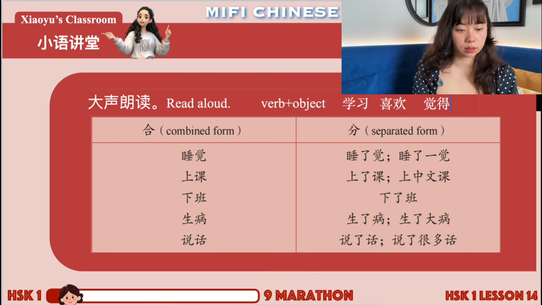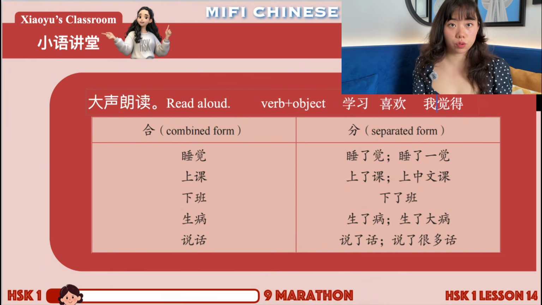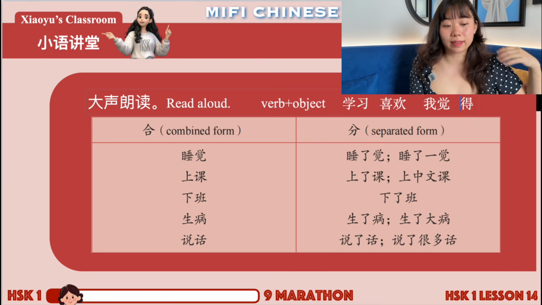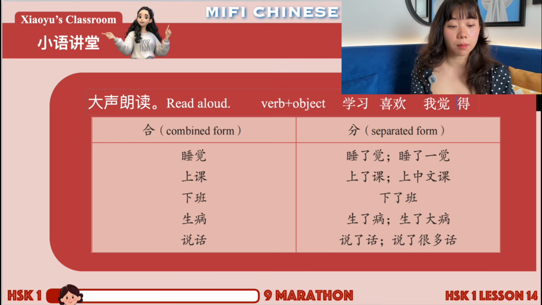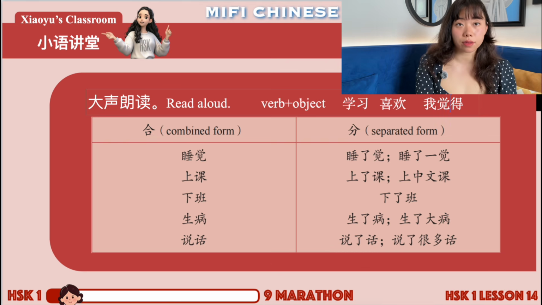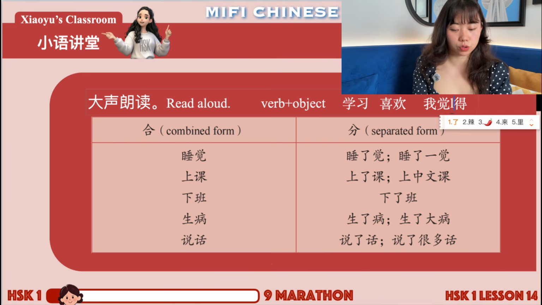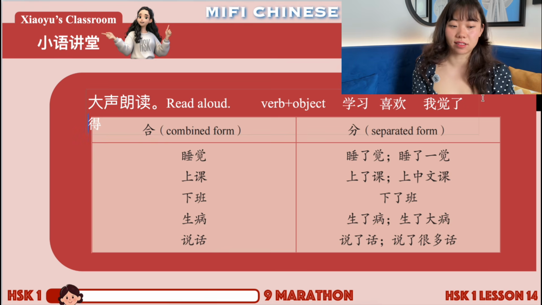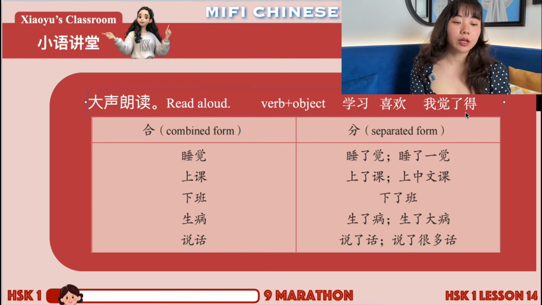Also 觉得, I think, right? 我觉得, I think. 觉得 is also inseparable because 得 itself doesn't mean anything. It doesn't have a solid object noun meaning, right? So it has to combine with 觉, 觉得, I think. You cannot say 我觉了得. It's not correct.